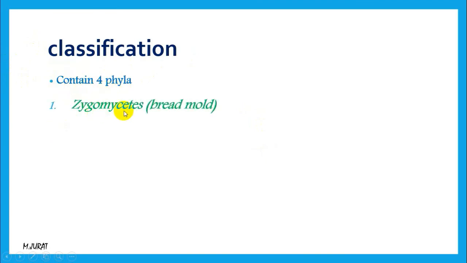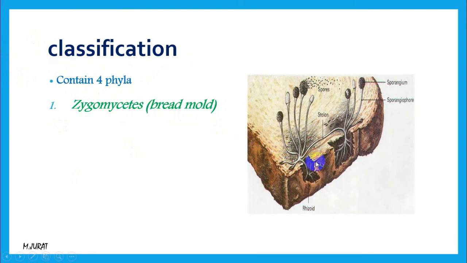So finally, let's talk about their classification. We can classify fungi into 4 phyla. First phylum is zygomycete or bread mold, the mold which is on bread. And in this picture we can see another feature that fungus shares with plants. As you can see, they have root-like structures, but they are not exact roots, they are root-like structures with the name of rhizoid. With the help of these structures, they can attach themselves to some places.